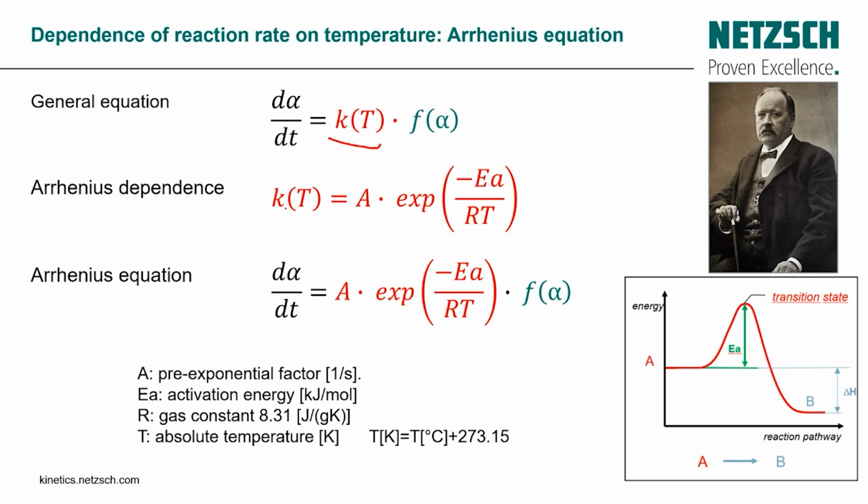For the Arrhenius dependence, we have A, the pre-exponential factor, which is the frequency factor and represents the frequency of collisions between different reactant molecules. We also have the activation energy, which is the minimum energy the reactant needs in order to transform into the product. And we have other constants: R, the gas constant, and T, the absolute temperature in Kelvin, equal to T in degrees Celsius plus 273.15.